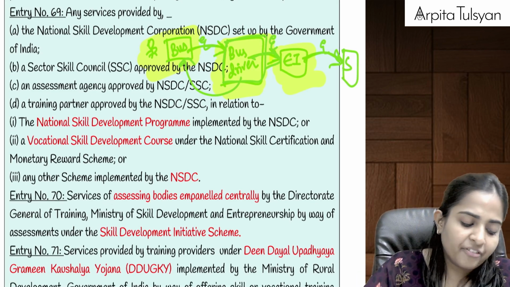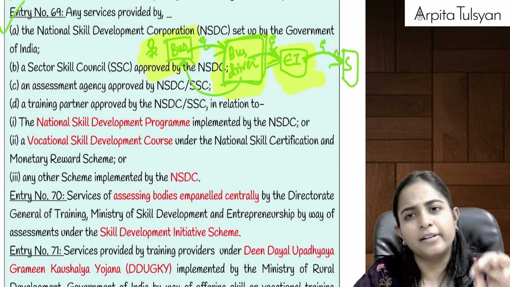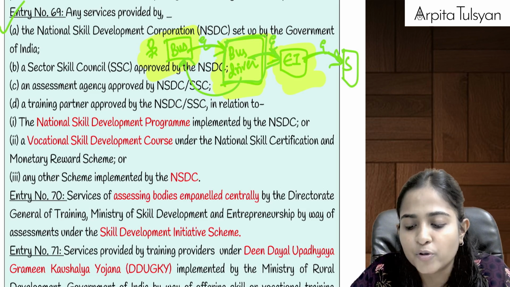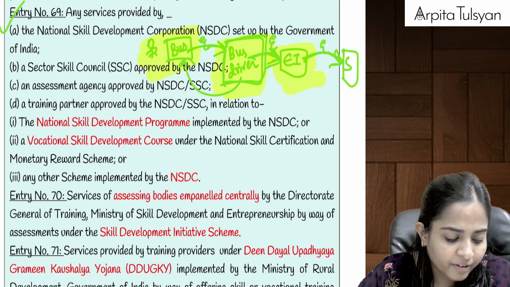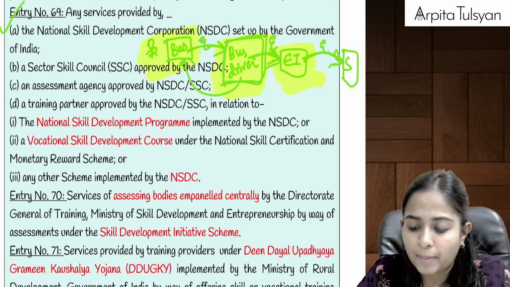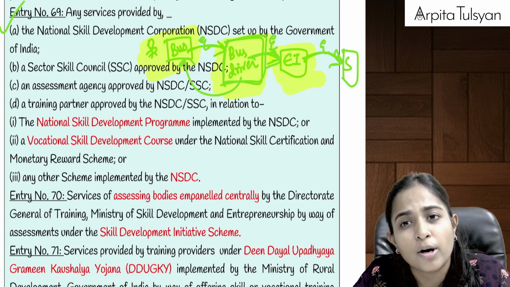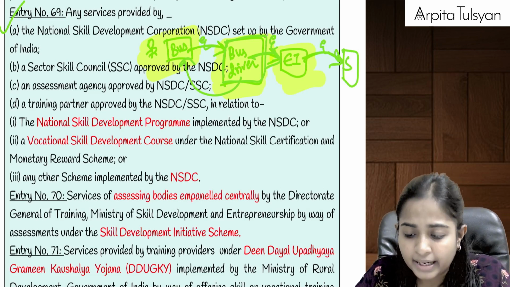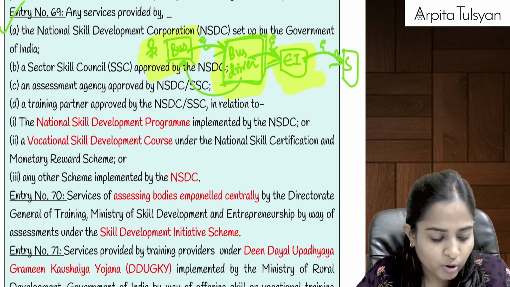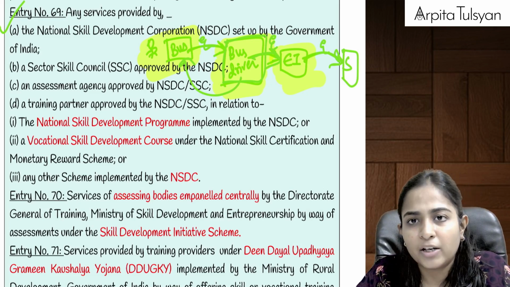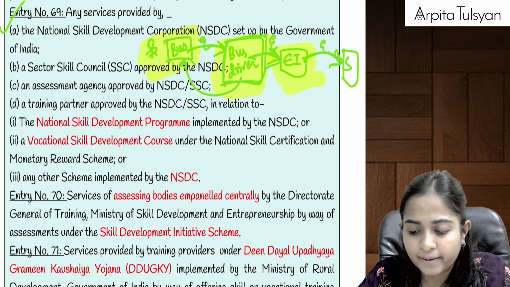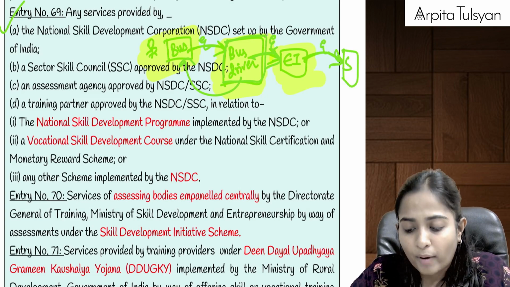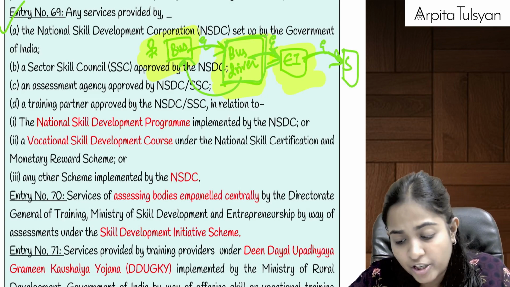Then after that, entry number 69, not really very important, one time read. Or you can just read it twice so that those names get fit in your mind somewhere. Entry number 69 talks about services provided by certain corporations or institutions which are generally set up by the government. Which type of institutions? National Skill Development Corporation, NSDC, providing some services. Sector Skill Council, providing any services relating to education.